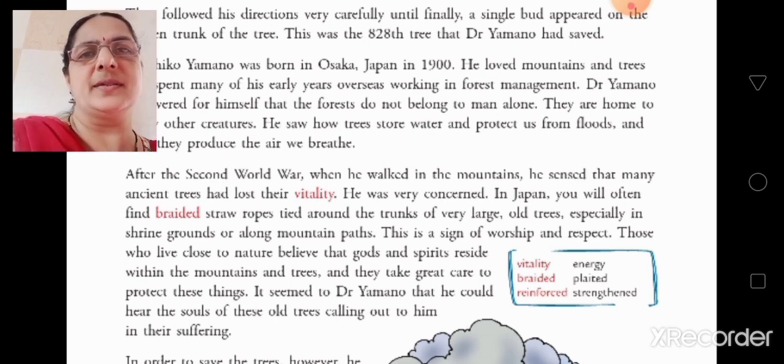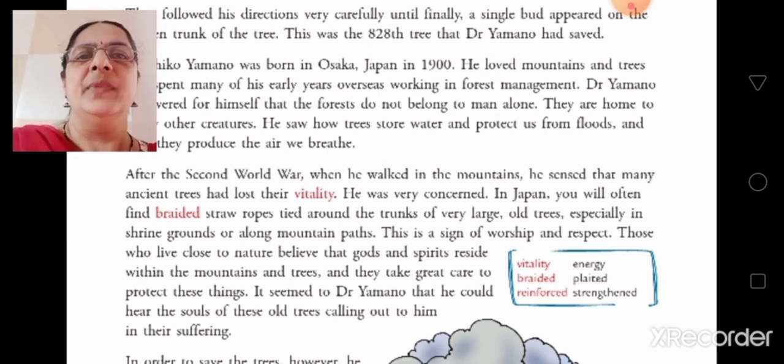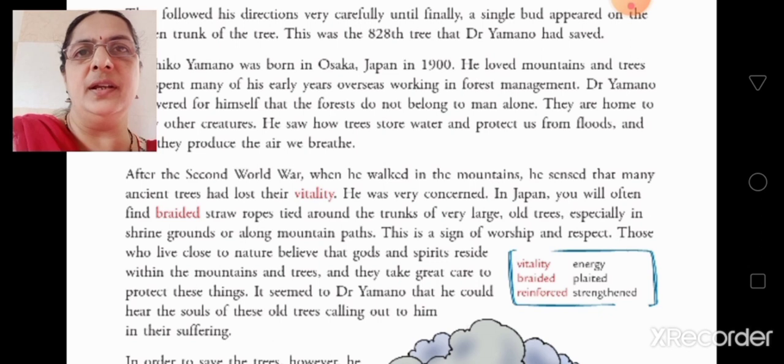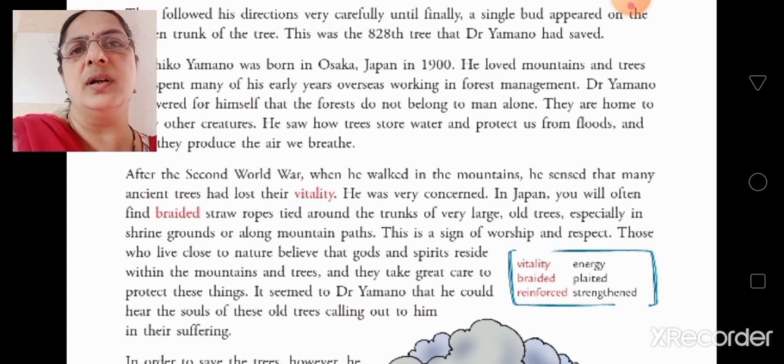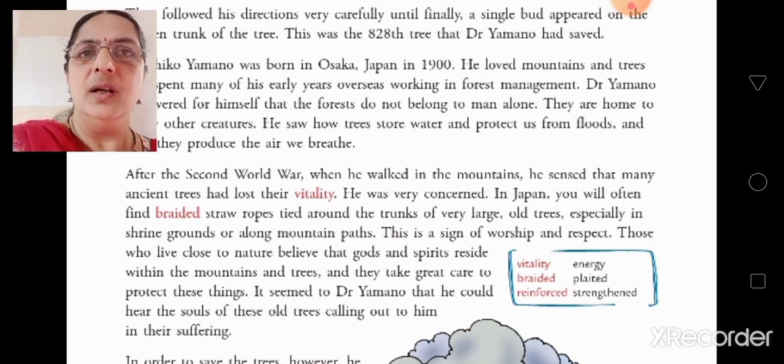See, children, what happened after the Second World War when he walked through the mountains? Who? Dr. Yamano. He walked through the mountains. He sensed, what did he feel? He could feel that many ancient trees had lost their vitality. That means they lost their energy because they were already half burnt in the Second World War. He was very concerned. He was very worried about them.